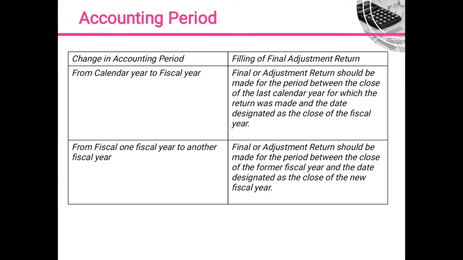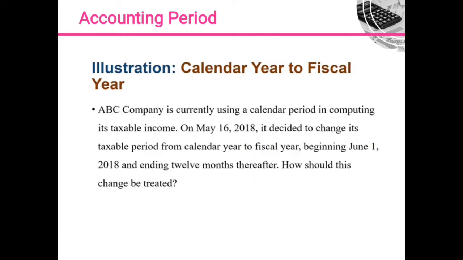So from calendar year to fiscal year, final or adjustment returns shall be made for the period between the close of the last calendar year for which the return was made and the date designated as the close of the fiscal year. Here is an illustration to understand the change from calendar year to fiscal year.